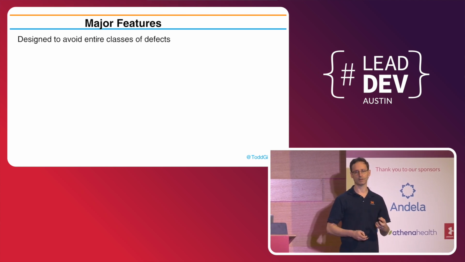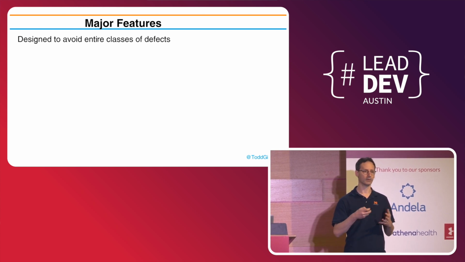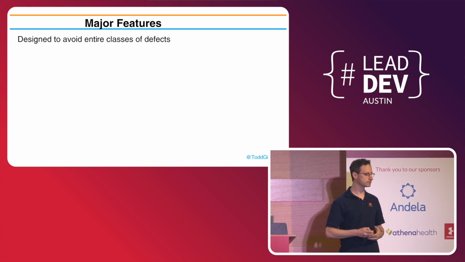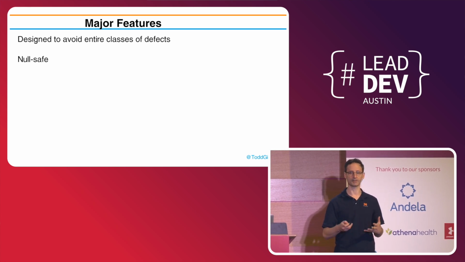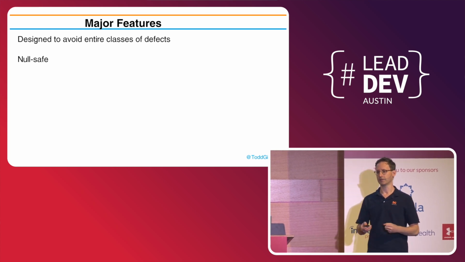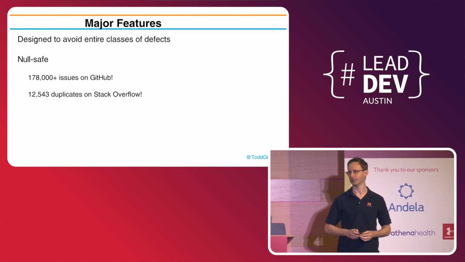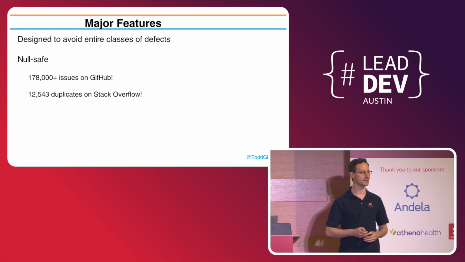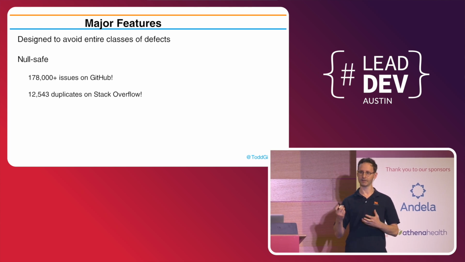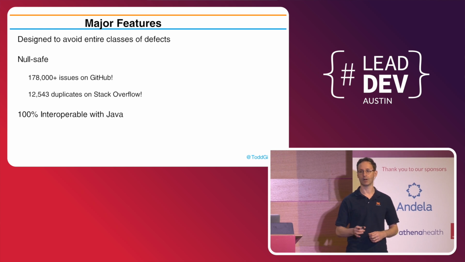And from the start, it's been designed to avoid entire classes of defects. It's trying to make things that are bad or not optimal hard to do or impossible to do. By that, I mean things like null safety. I was a Java programmer before I was a Kotlin programmer, and you don't think nulls are a problem in Java. But go look on GitHub at how many people have complained about null pointer exceptions, or how many people have asked the question on Stack Overflow, what is a null pointer exception and how do I fix it.